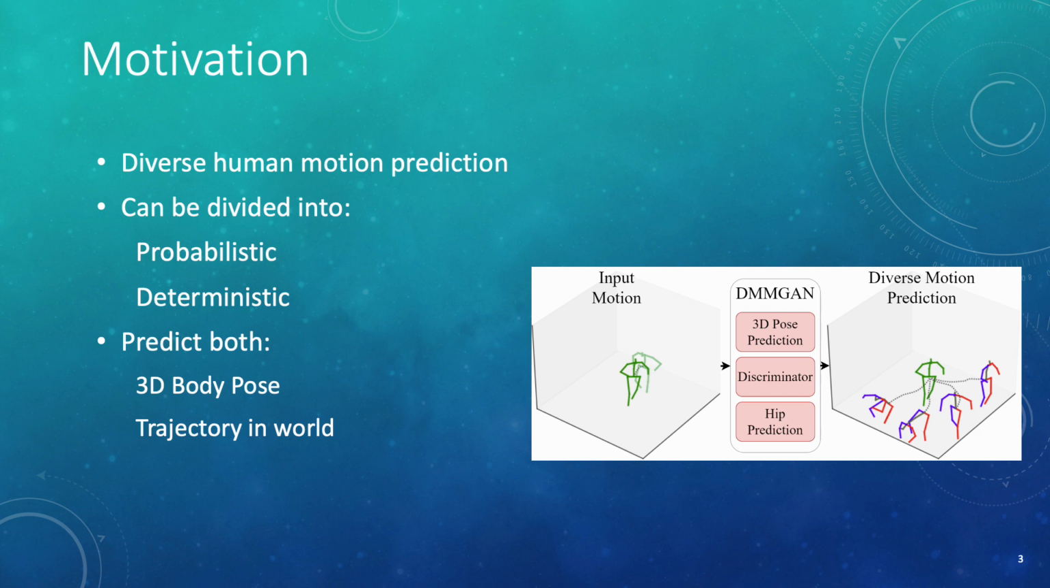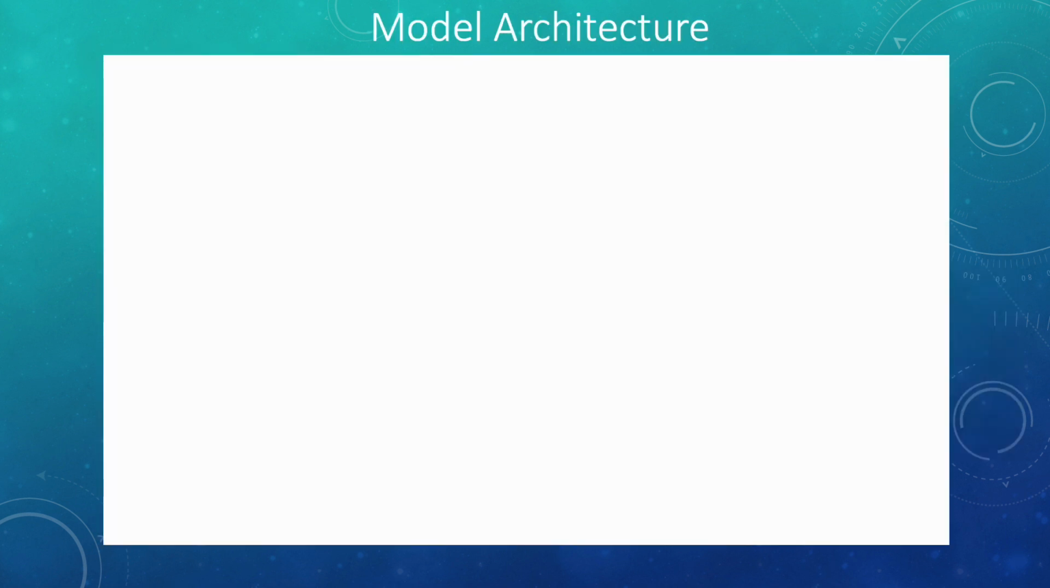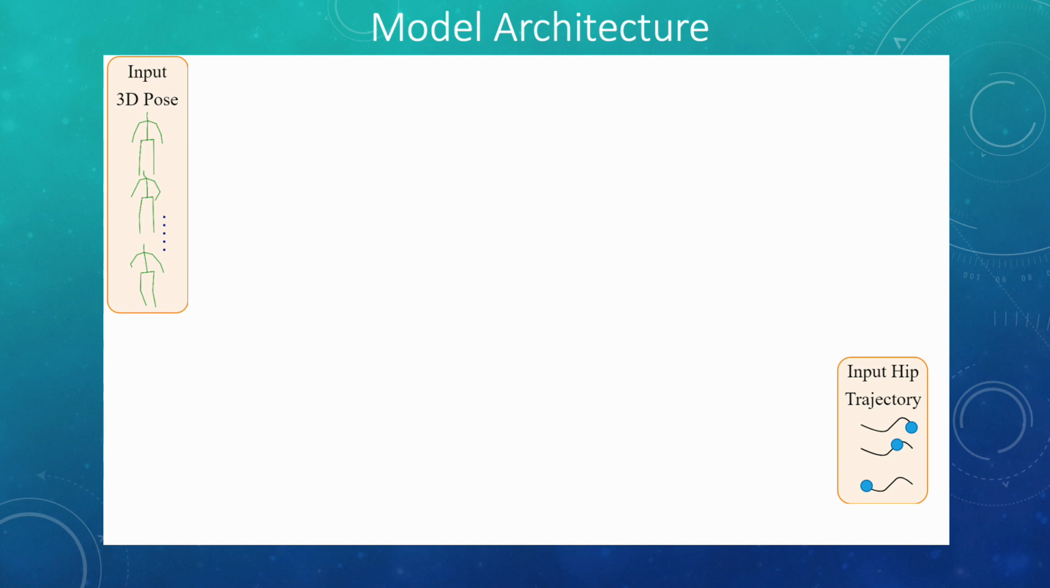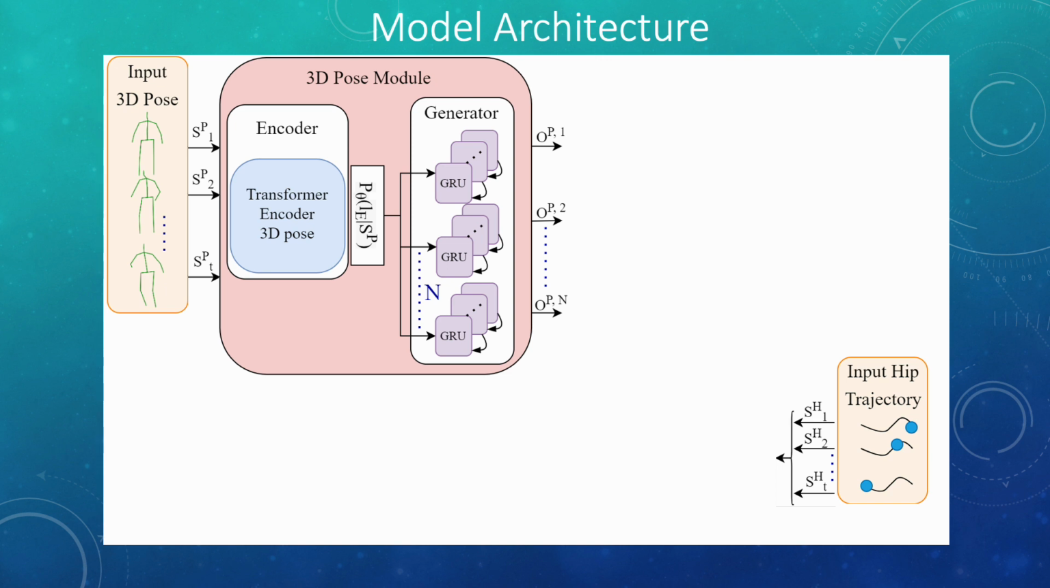Most of the previous work focused on predicting 3D pose relative to the human hip, while we predict both 3D pose and human trajectory. We also show how using 3D pose improves trajectory forecasting. Given a sequence of human motion, our system generates n diverse human motions. We design it using 3 modules. The first module is the 3D pose estimation module. It gets the human 3D pose and outputs the future human 3D pose sequences.